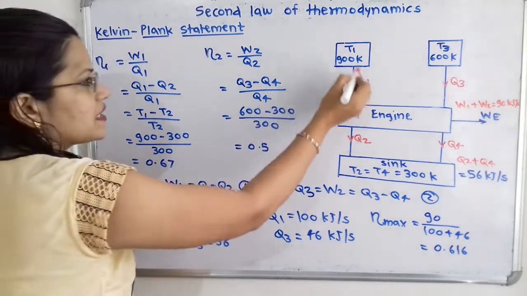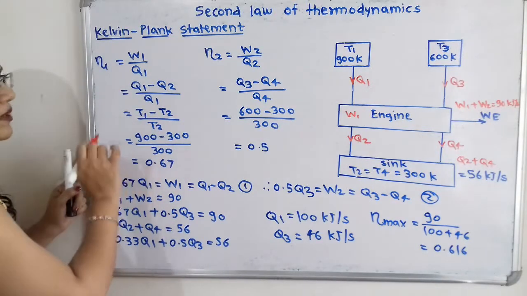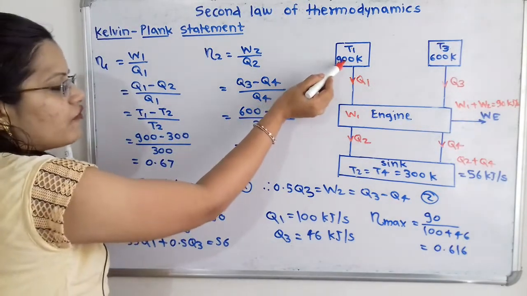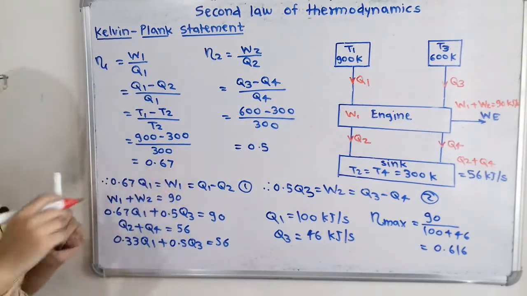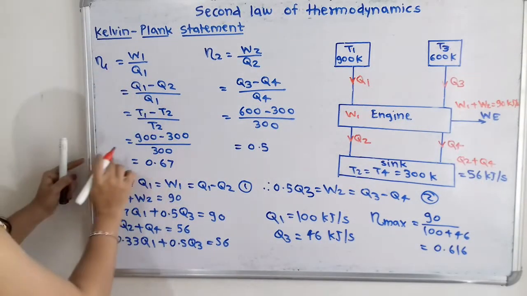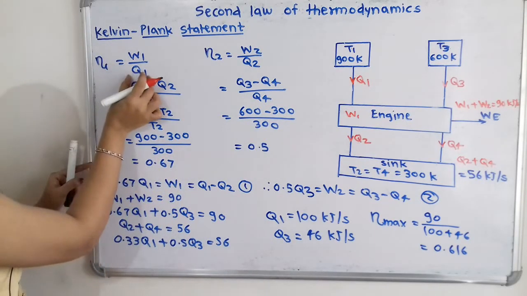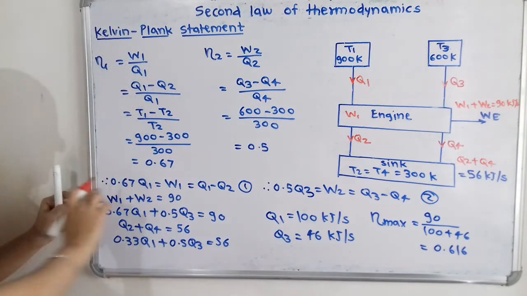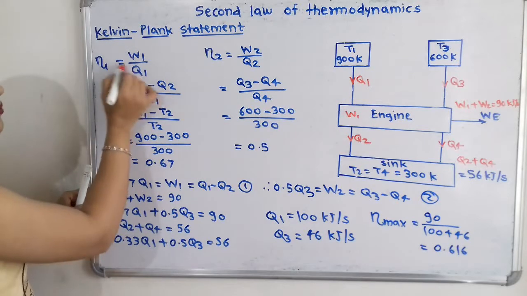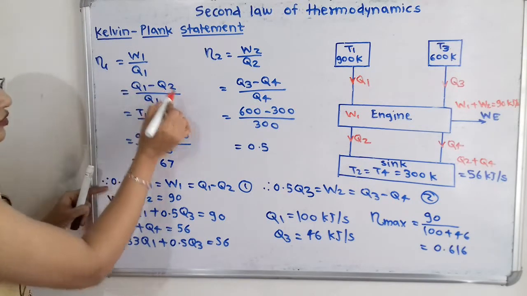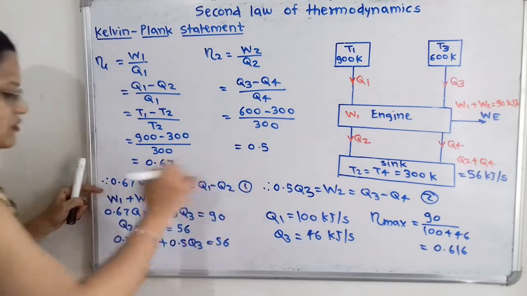So Q1 is equivalent to T1, Q2 is equivalent to T2. So we will write T1 minus T2 by T1. So we will put the values of T1 and T2, 900 minus 300 by 900. So that is 0.67. So we can write here eta1 is equal to 0.67. So 0.67 Q1 is equal to W1. So we will write 0.67 Q1 is equal to W1. And what is this W1? W1 is Q1 minus Q2. So this is the first equation.